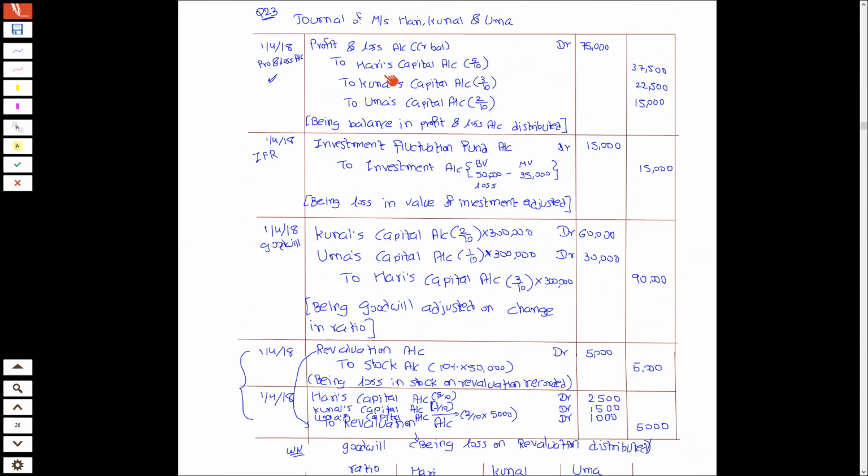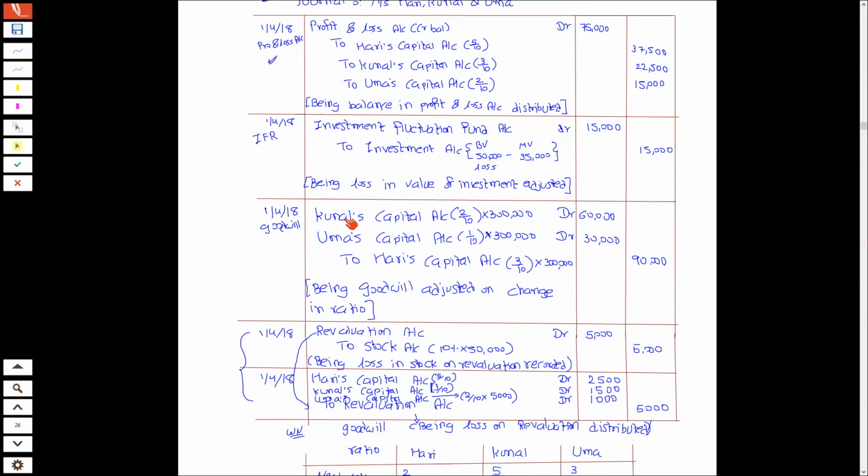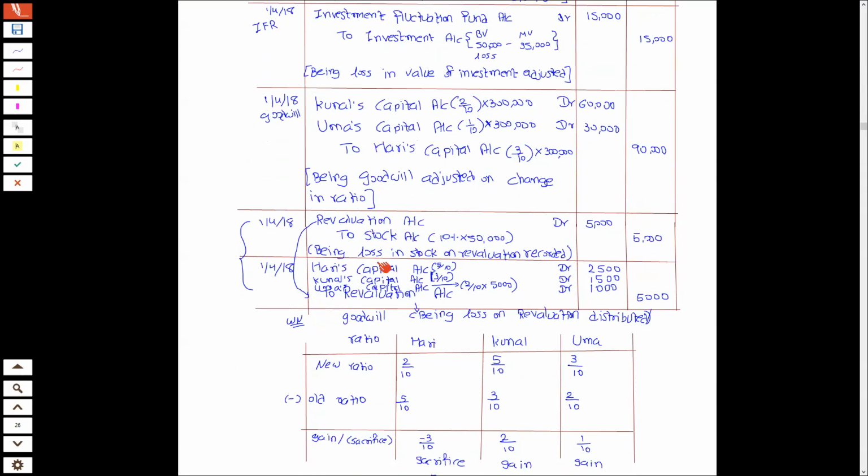So first of all, what we have done, we have distributed the profit. Then we have distributed investment fluctuation fund. And then for goodwill, we find gain or sacrifice, then we adjust the entry. And if there is revaluation, profit or loss, we record and distribute amongst the partners.